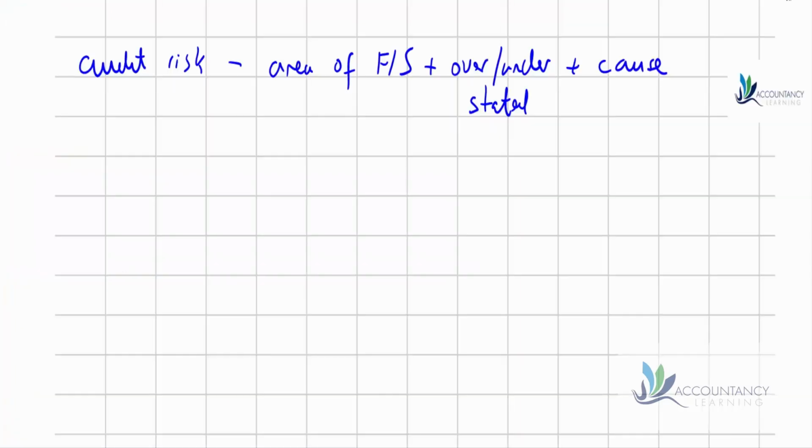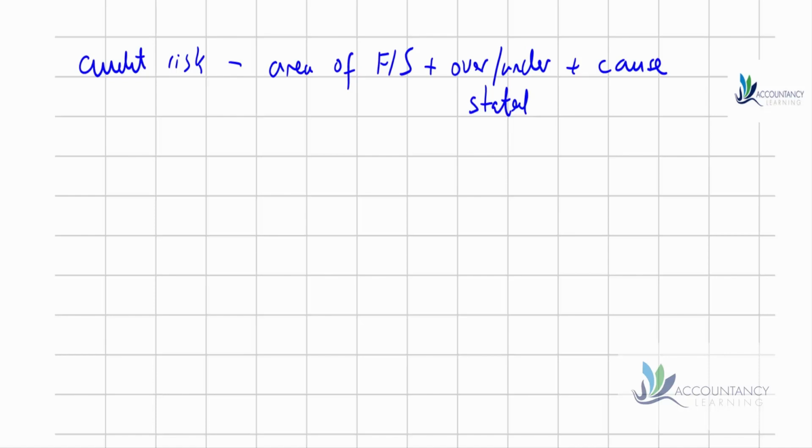So let's quickly revise what an audit risk is. An audit risk is the risk that we give the wrong opinion on the financial statements. But it's not any old wrong opinion. It's where we say the financial statements give a true and fair view, but actually there is a material misstatement. So we don't give opinions on the operations of the business. We give an opinion on whether we think the financial statements give a true and fair view.